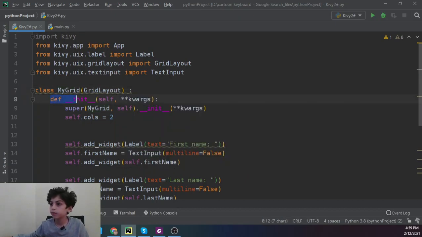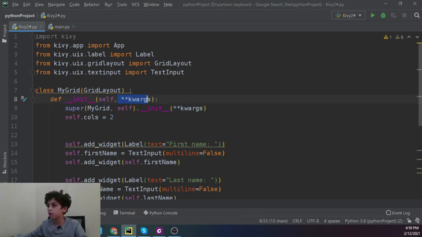Next we're just going to say def __init__(self, **kwargs). What that means is that this is going to take from a folder called kwargs inside of Kivy.